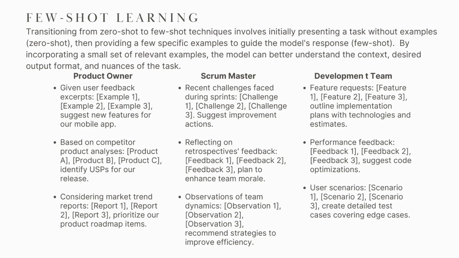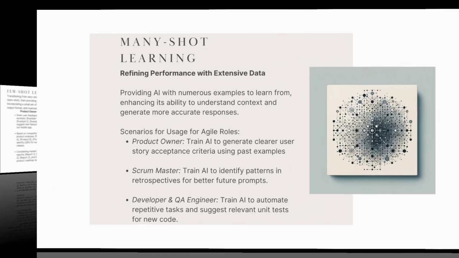So, what does this look like in practice? Let's make it concrete. For a product owner, a few-shot prompt might be: based on these 3 user feedback excerpts, paste excerpts, suggest new features for our mobile app. You're giving the AI the few shots, the examples of feedback, to guide its suggestions. A Scrum Master could provide examples of recent sprint challenges and ask the AI to suggest improvement actions. The key is that you're not just asking a generic question, you're grounding the AI in your specific reality with just a handful of relevant examples, which dramatically improves the usefulness of its response.